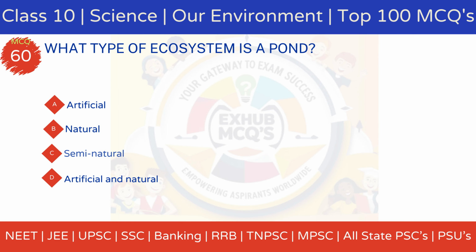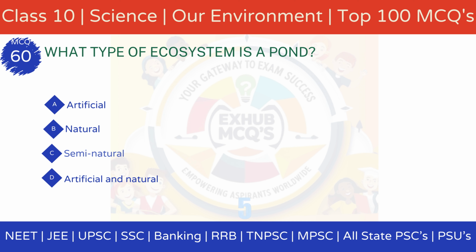60. What type of ecosystem is a pond? Option A. Artificial. Option B. Natural. Option C. Semi-natural. Option D. Artificial and natural.